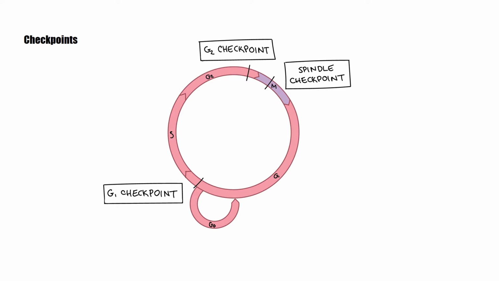The G1 checkpoint is where the eukaryotic cell decides whether it wants to divide or not. Once it passes the checkpoint and enters the S phase, then it has to divide. Even if there are damages in the DNA, the cell will still go through the G1 checkpoint and produce 2 daughter cells.